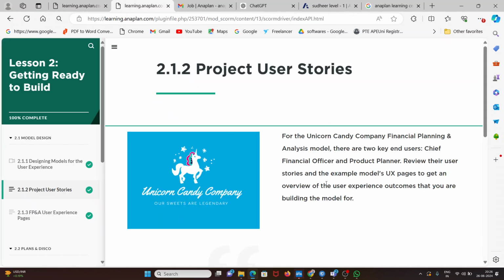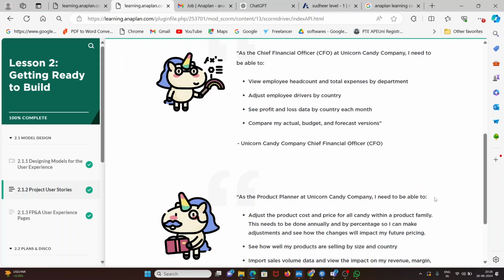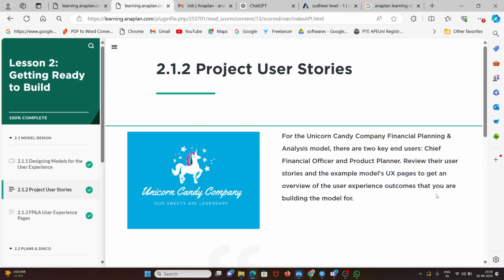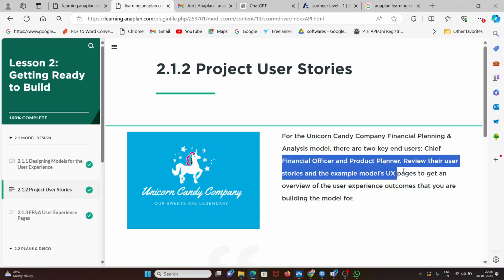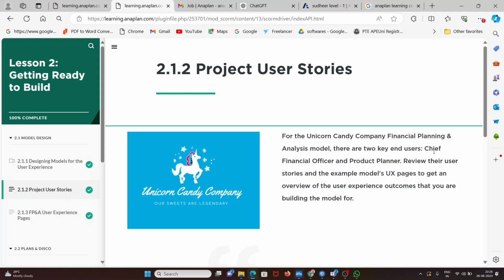So in this project, the company name is Unicorn Candy Company. What they are telling is there are two employees, chief financial officer and product planner. Everyone has their unique responsibility in their company.